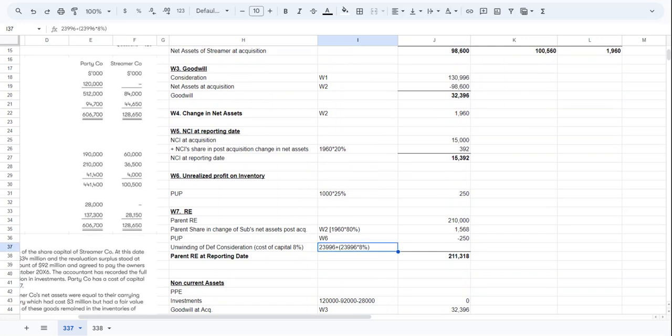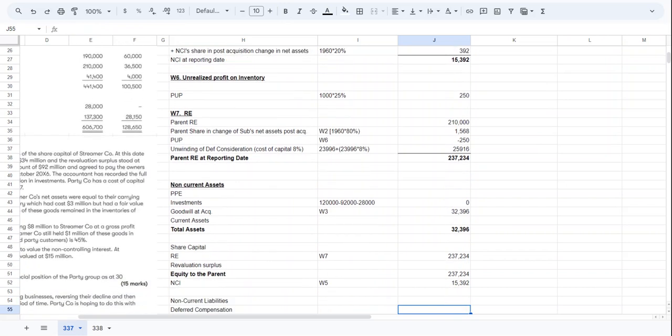This information is given in the question. I think this will be reported at 25916. So the parent retained earning at reporting date would be 237. This is how we unwind the deferred consideration.